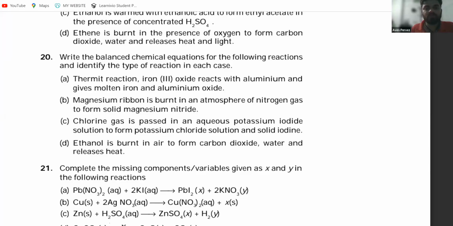Today is actually chemistry class, C2 chemistry. Yes, today we're going to discuss chemistry. Yesterday was also we are studying chemistry, na?